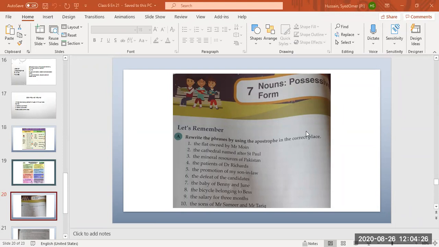Next, Moment. The defeat of the candidate. The candidates' defeat. Good. Because candidates is a plural noun ending in S, we will only put an apostrophe. Okay. Next, Ahmad Raza.